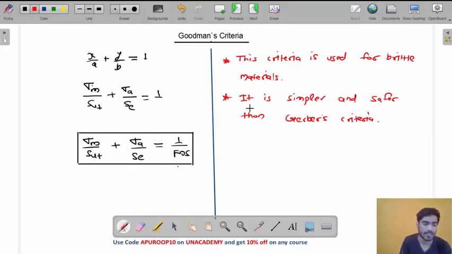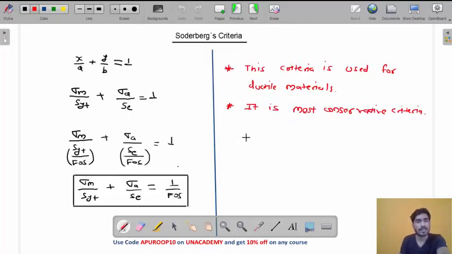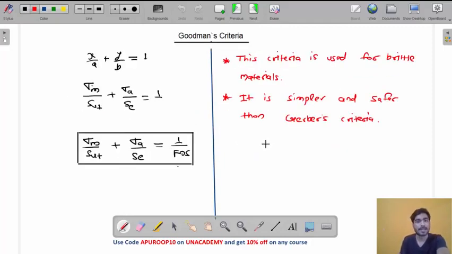And what is the other difference, my friend? It is safer because it is more conservative. Look at this, my friend. Less area means more conservative, right? Goodman has less area and Gerber has more area. So Goodman is more conservative compared to Gerber. So this is Goodman's criteria, my friend.